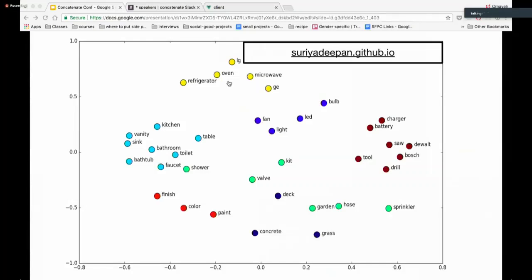So it's a math thing, but all you need to understand is that it groups words in space, in like actual space, like X and Y axis, etc. So the algorithm is based on the idea that a word is characterized by the company it keeps. So a word is close to another word in space.